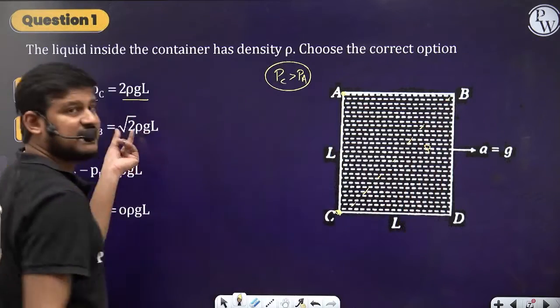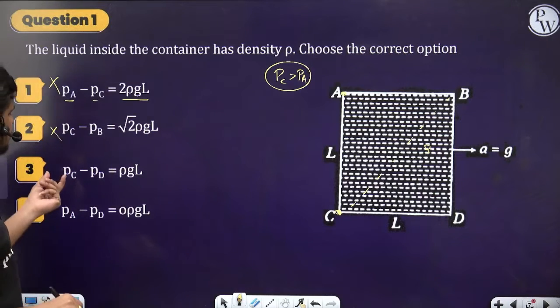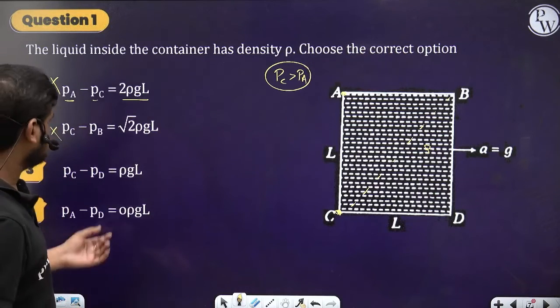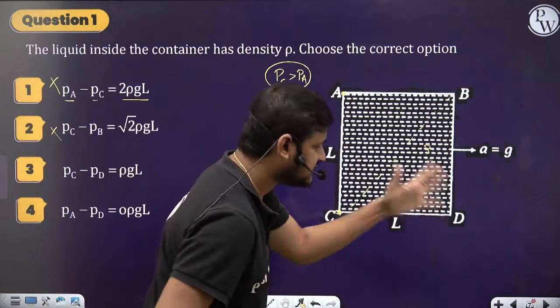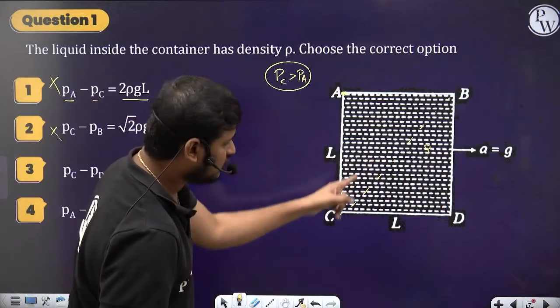So don't take the diagonal length, we always take the vertical height. So this option is also wrong. PC minus PD. So at C pressure will be more, at D pressure will be less. Fine. So PC minus PD is equal to rho GL.